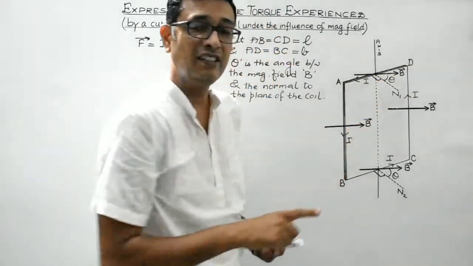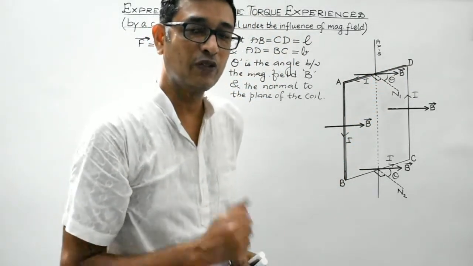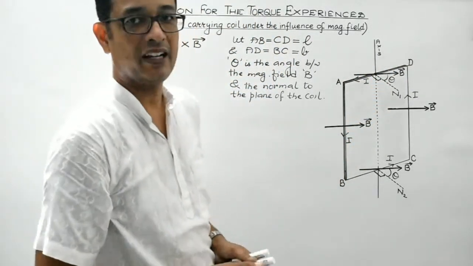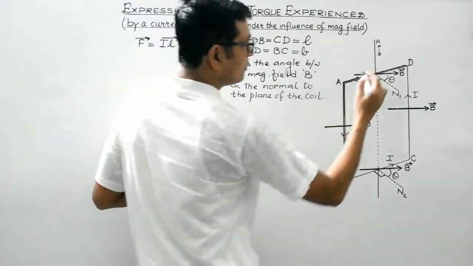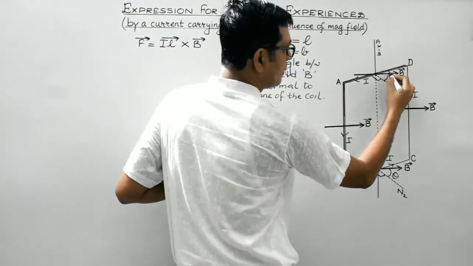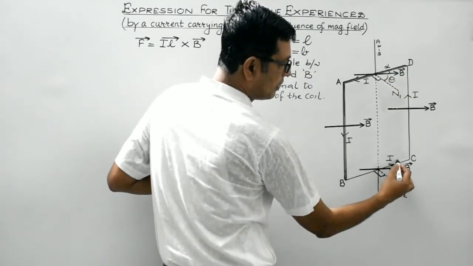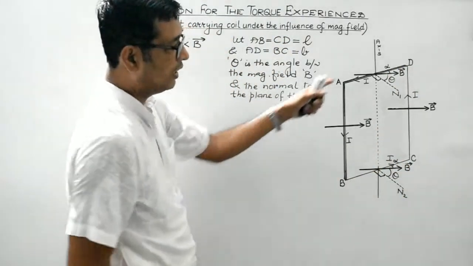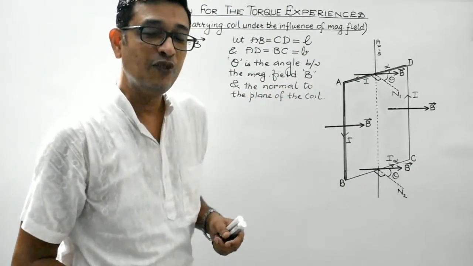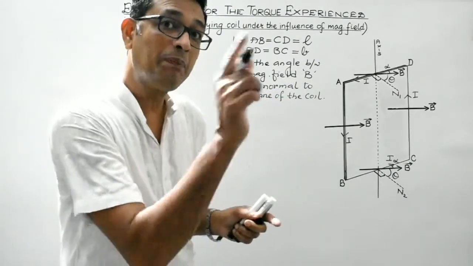So theta is the angle which the normal to the plane of the coil makes with the direction of the magnetic field. Right? And this may be considered to be alpha. This small angle may be considered to be alpha. So alpha, students, is the angle which the magnetic field makes with the plane of the coil.